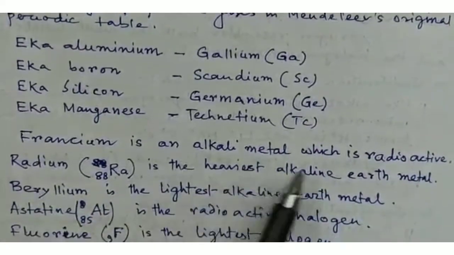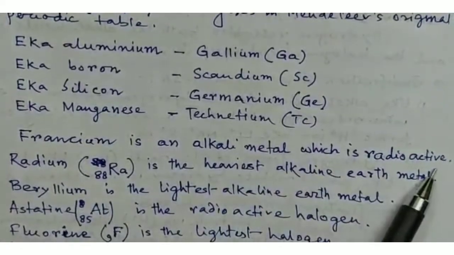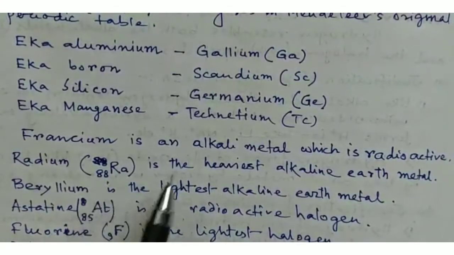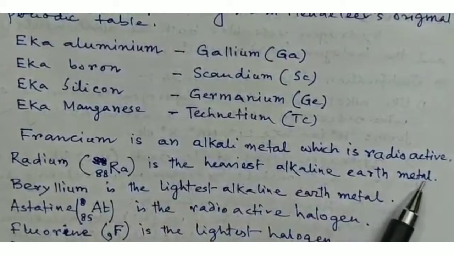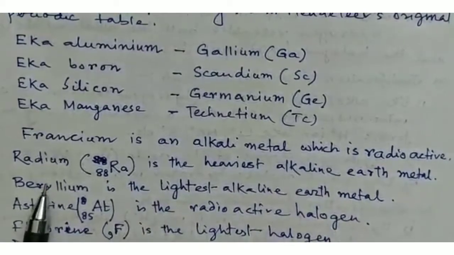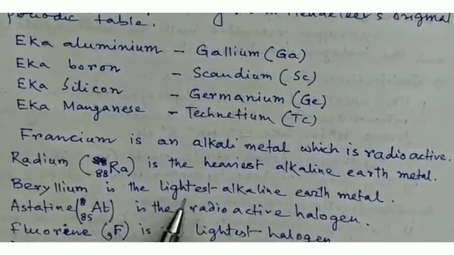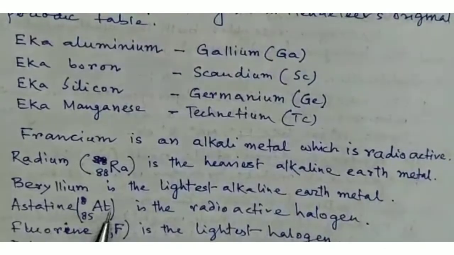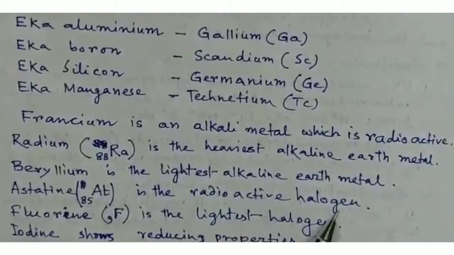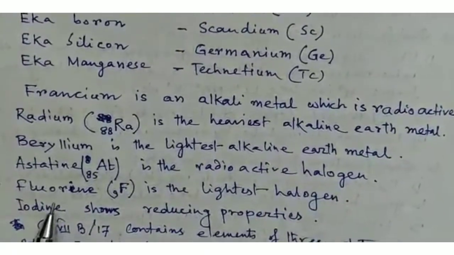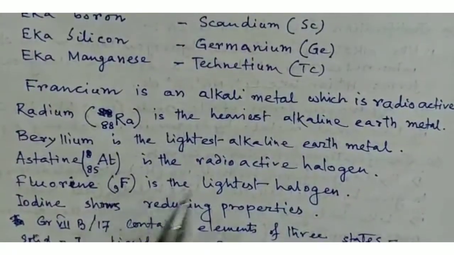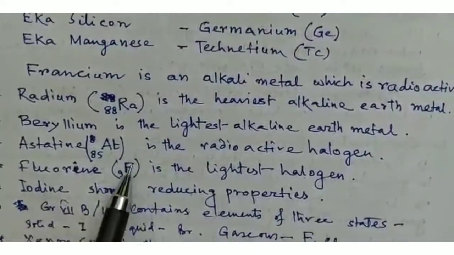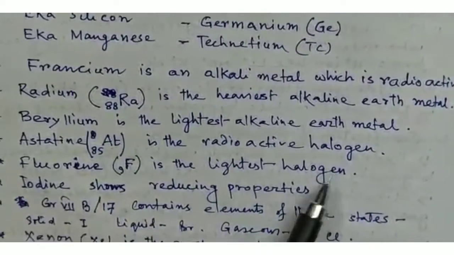Francium is an alkali metal which is radioactive. Radium, Ra 88, is the heaviest alkaline earth metal. Beryllium, Be, is the lightest alkaline earth metal. Astatine, At 85, is the radioactive halogen. Fluorine, F 9, is the lightest halogen.